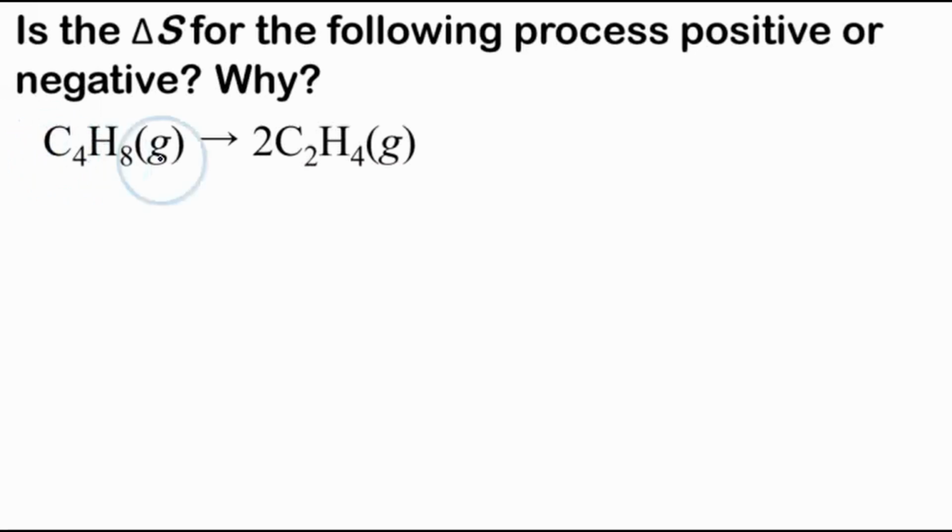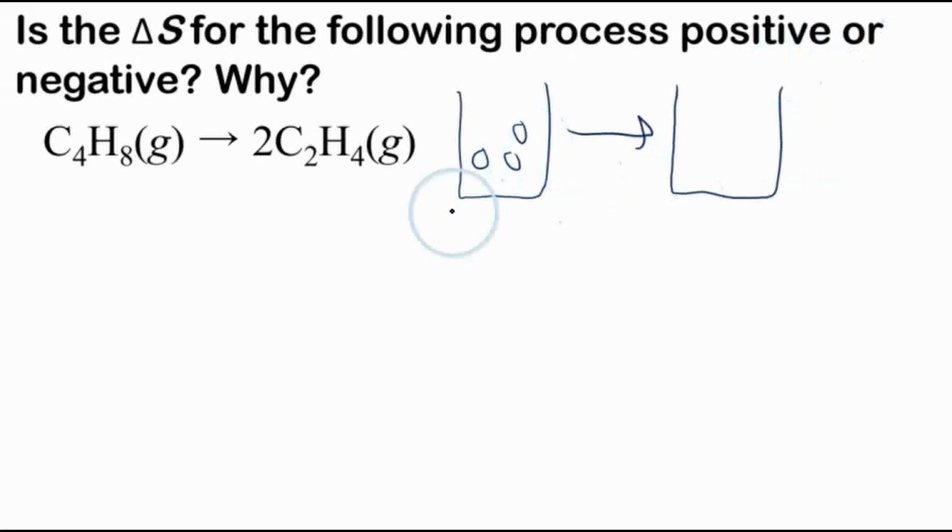And we're increasing the number of molecules. So if we think of our reactants, C4H8, let's say we have 3 of them. Say we have 3 C4H8 molecules. Well, for every 1 molecule of C4H8, we produce 2 molecules of C2H4. So if we have 3 molecules of C4H8, we're going to have 6 molecules of C2H4. So there'll be 1, 2, 3, 4, 5, 6.